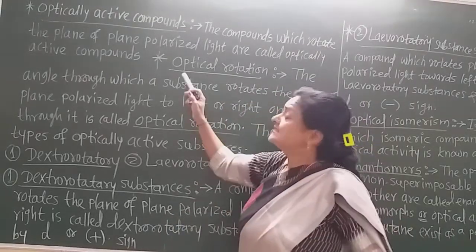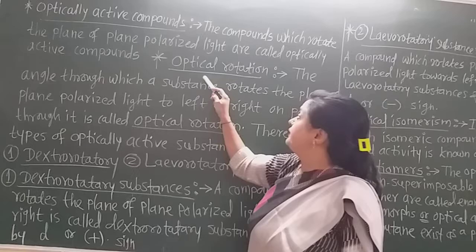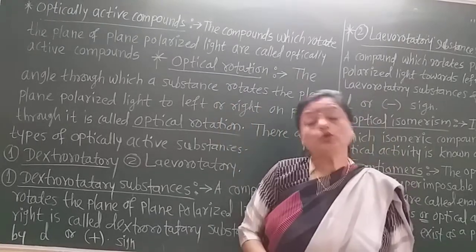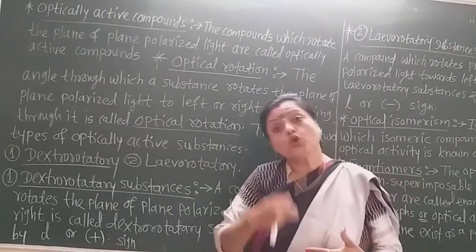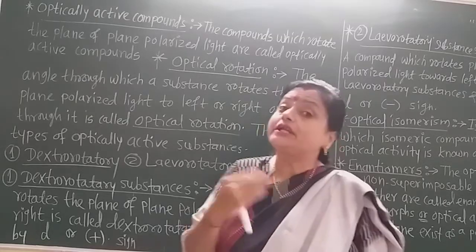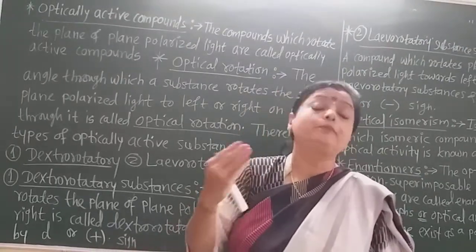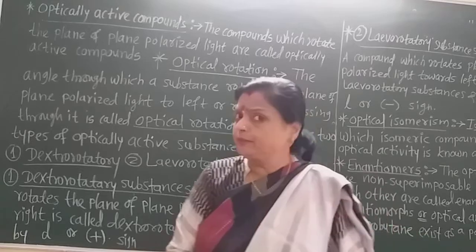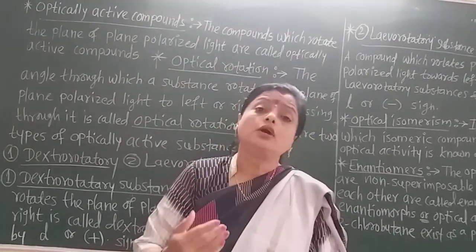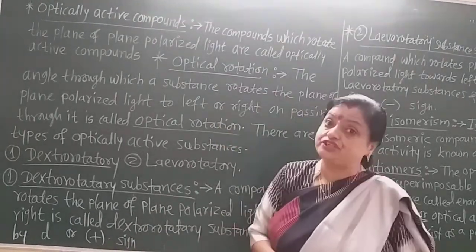Now the second one is optical rotation. This is the measure of the rotation of the plane polarized light. You know the plane polarized light, and how the optical rotation happens.